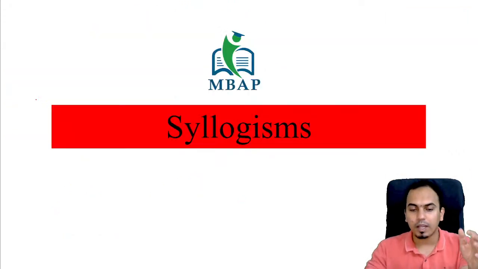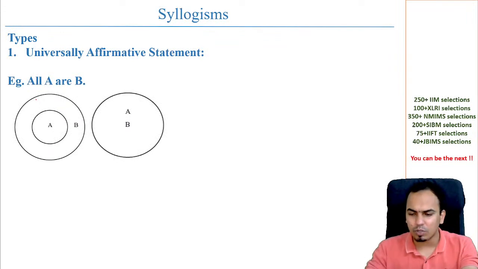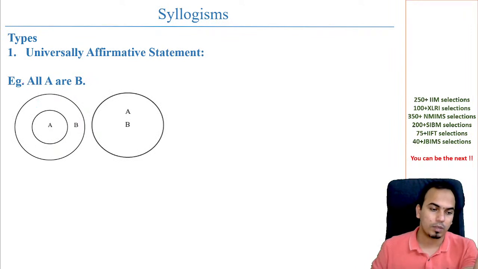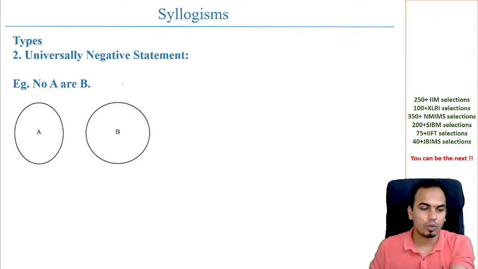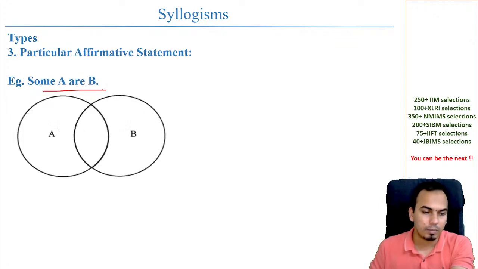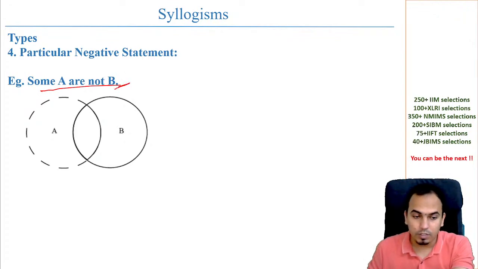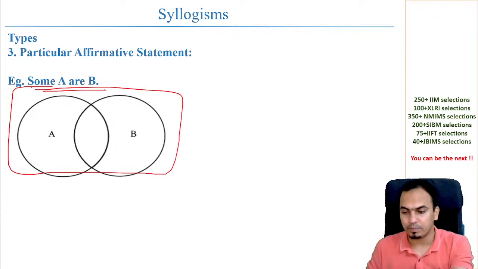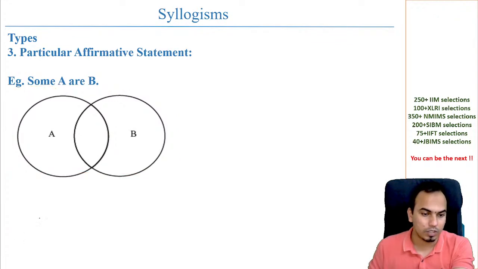Coming to a topic like syllogism. There are various varieties of questions here. When I say questions, basically I mean the different statements: All A is B, No A is B, Some A is B, and then Some A are not B. This is one of the areas where a lot of people get confused, because this diagram and this diagram are pretty much the same, and that is why a lot of people get confused here.